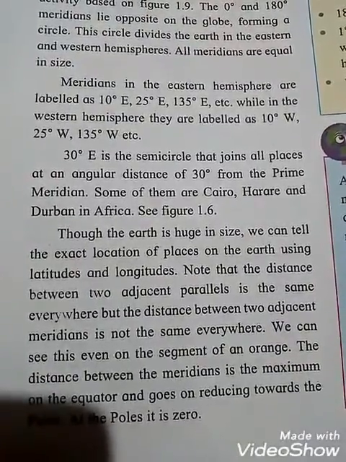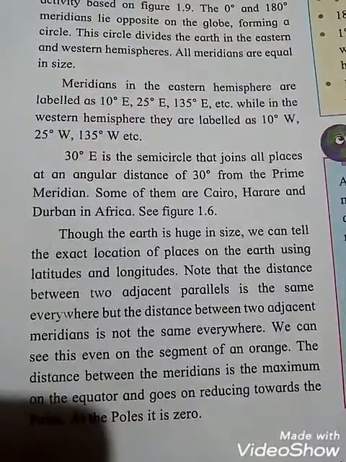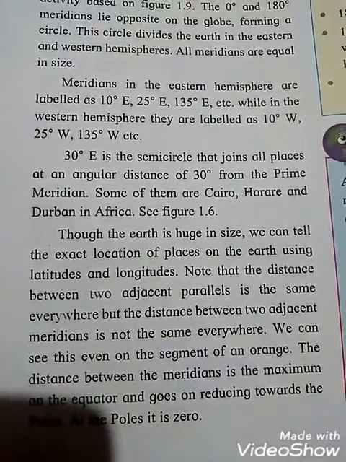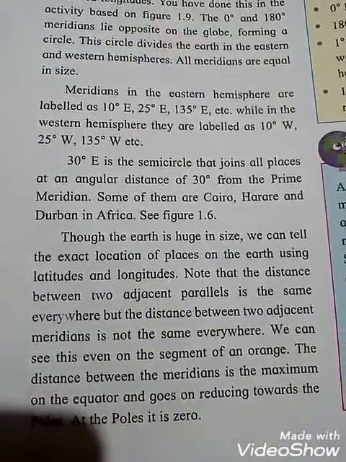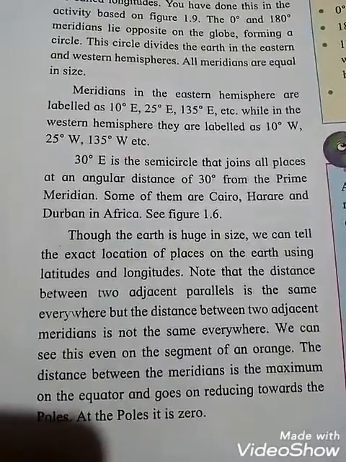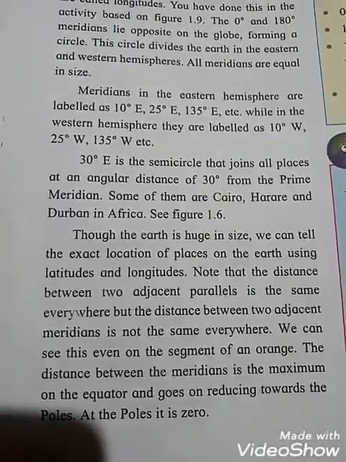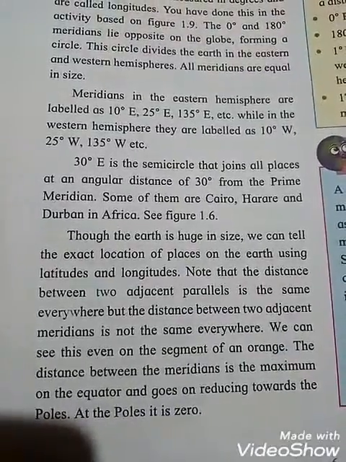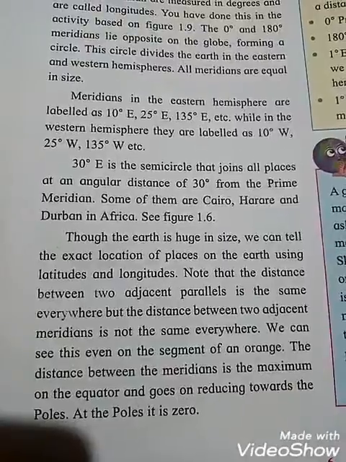So see students, what you have to remember is that the distance between two adjacent parallels is the same everywhere. It will be the same, but the distance between two adjacent meridians is not the same everywhere. It will be different. We can see this even on the segments of an orange.